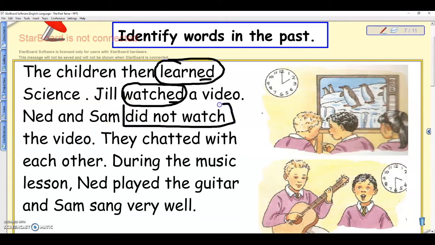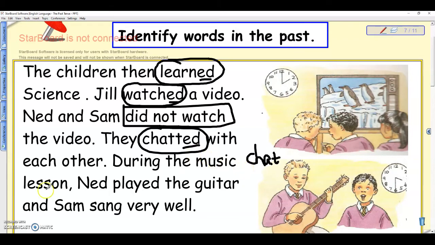And of course, when there's did, you cannot change the word watch into the past tense, okay? Because did takes over, basically. Ned and Sam did not watch. We don't say Ned and Sam did not watched, but did not watch, okay? So it's past tense. They chatted with each other. The word chatted is basically the past tense of chat, to chat. So in this case, we had to double the letter T as well. Because when you write chat, it's c, h, a, t. But when you write it in the past tense, you have to add a T at the end. So they chatted with each other.